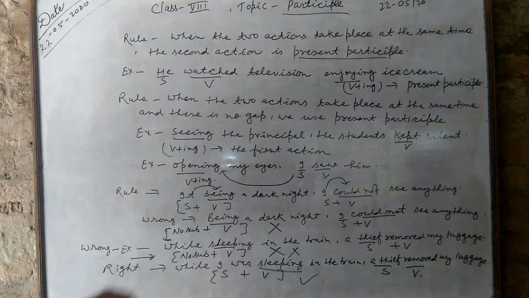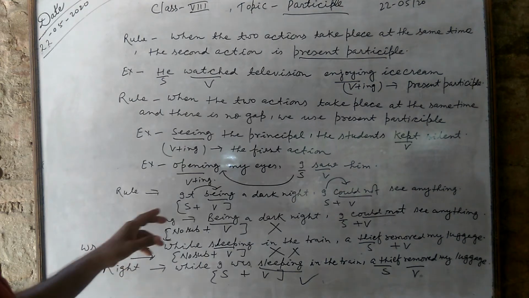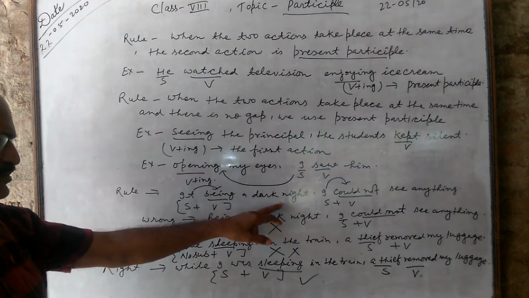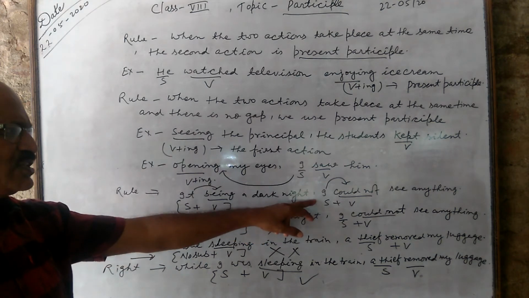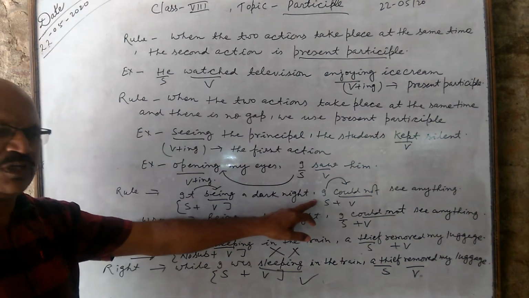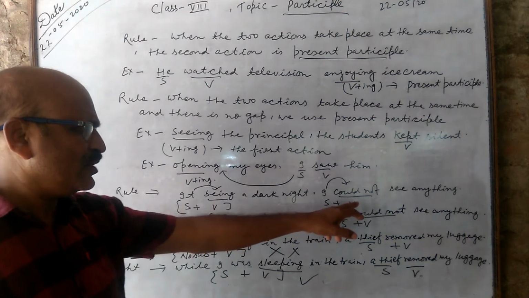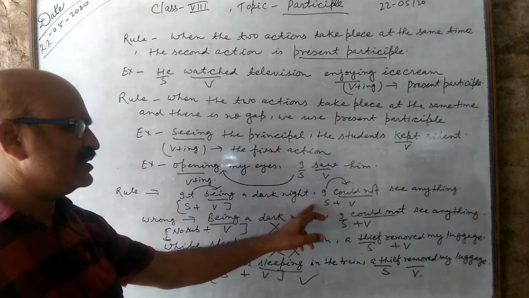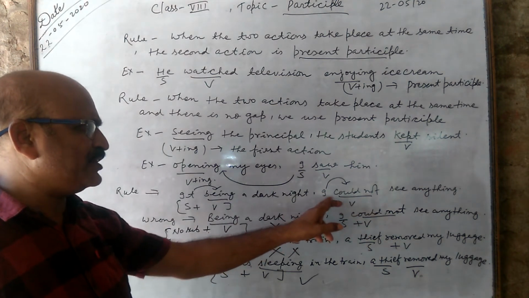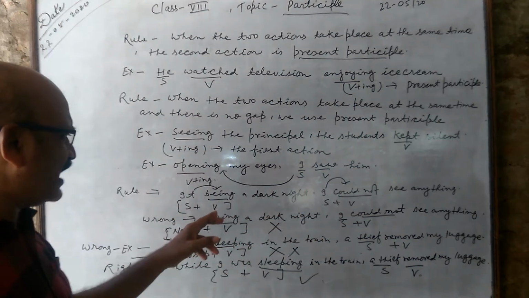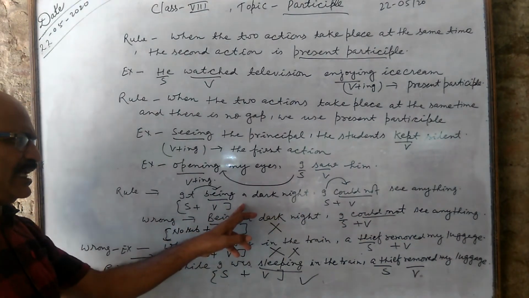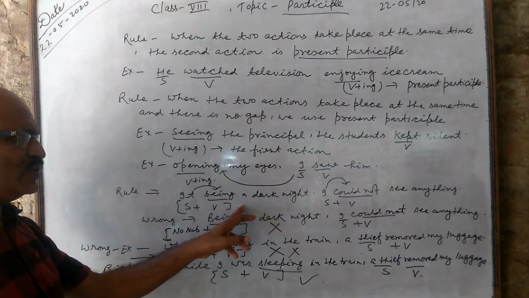So this is participle. And one thing is that, it being a dark night, I could not see anything. You have to keep in mind, could not has been used here for I. If I write only being a dark night, it will be wrong because there are two subjects.